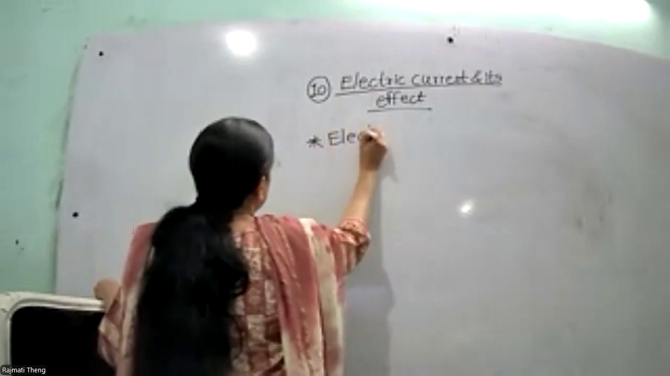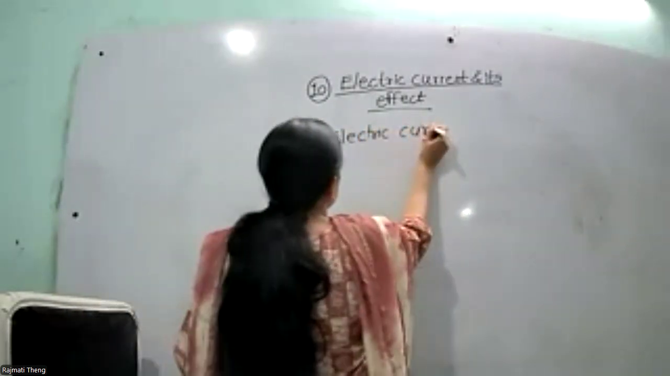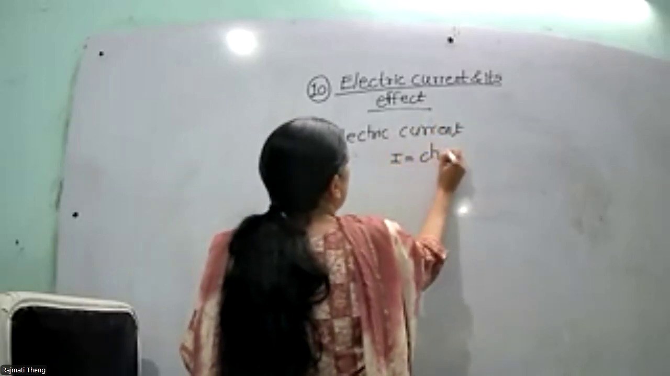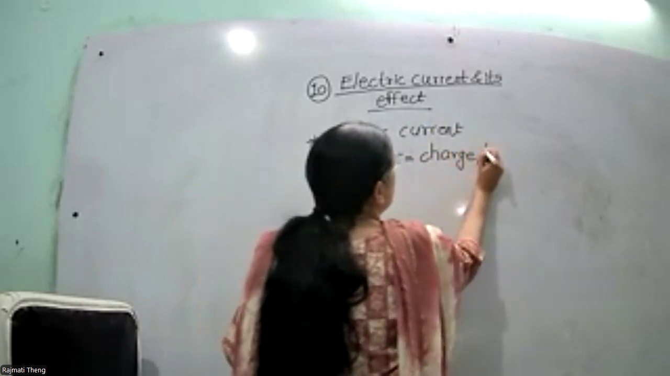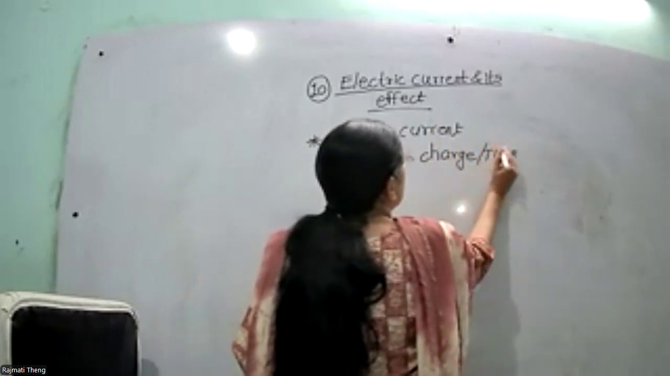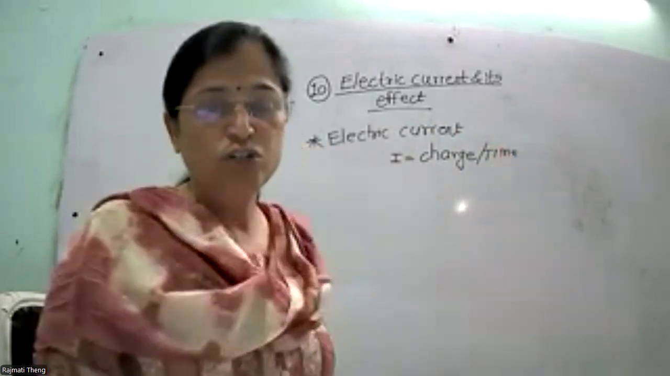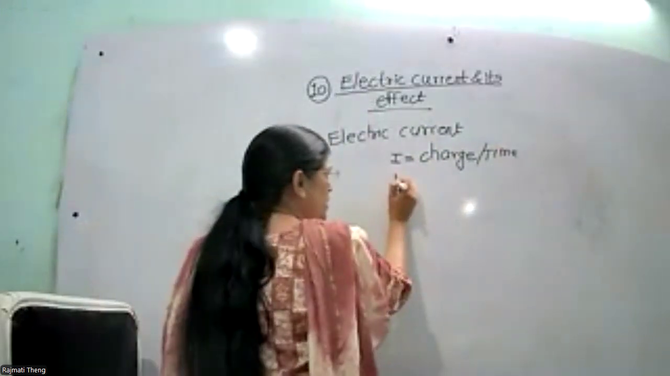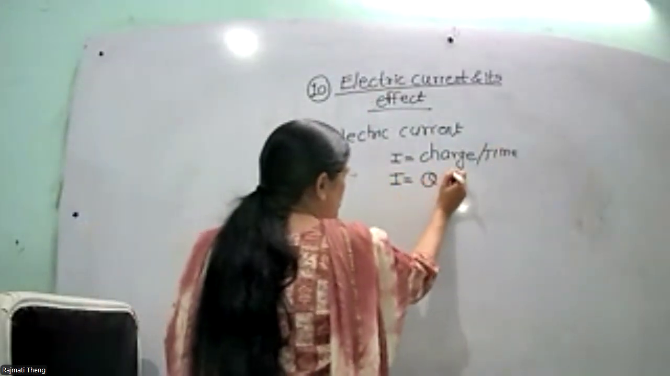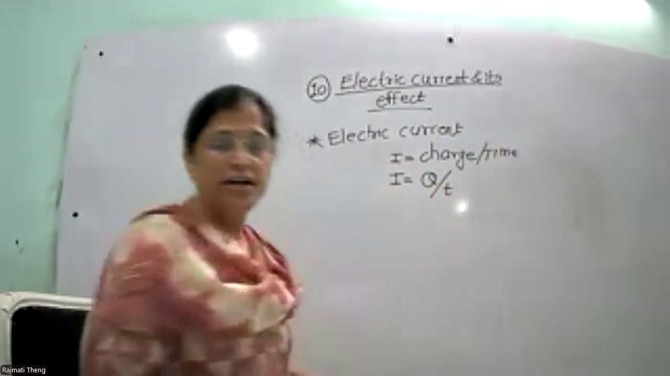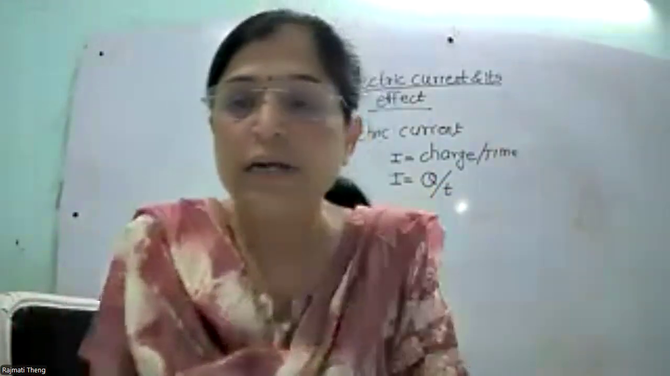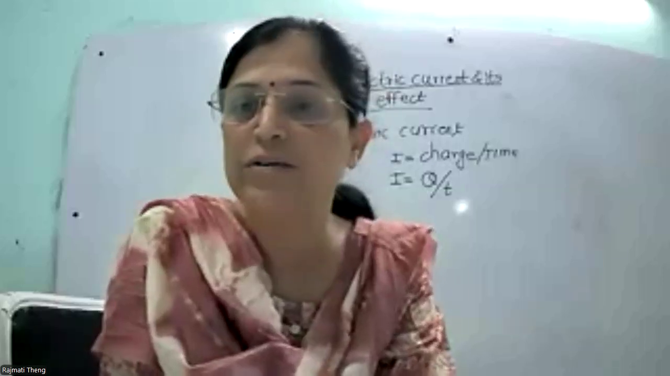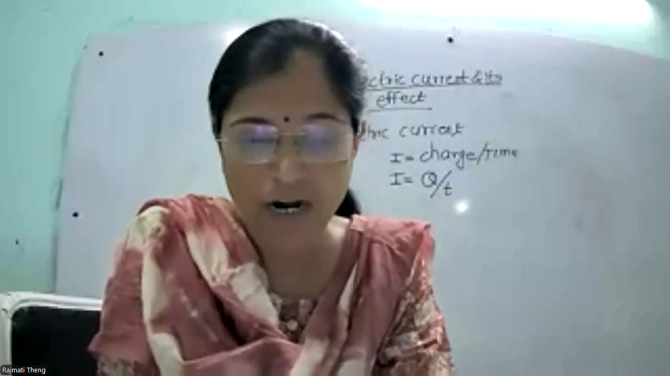For electric current I, the formula is charge divided by time. Electric current I is equal to charge divided by time t. For charge we use the symbol Q, so I is equal to Q divided by T.